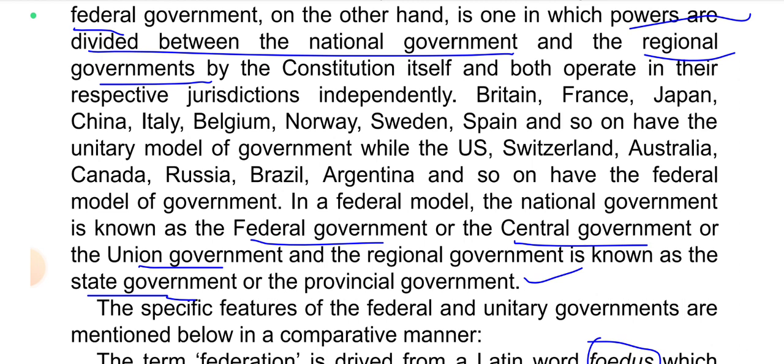Britain, France, Japan, China, Italy, Belgium, Norway, Sweden, Spain, and so on have the unitary model of government, while the US, Switzerland, Australia, Canada, Russia, Brazil, Argentina, and so on have the federal model of government. In a federal model, the national government is known as the federal government or the central government or the union government, and the regional government is known as the state government.